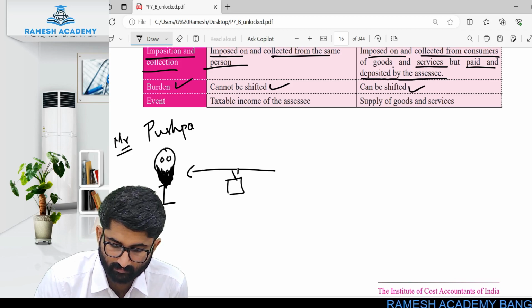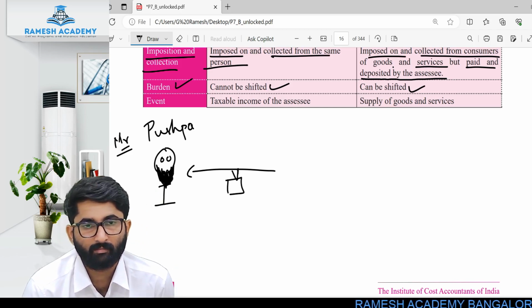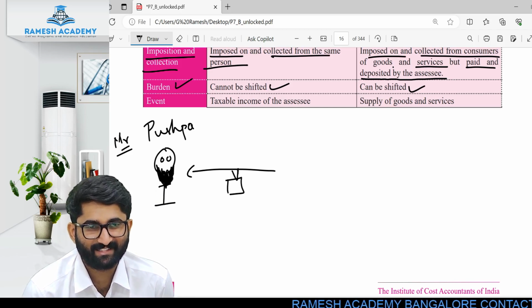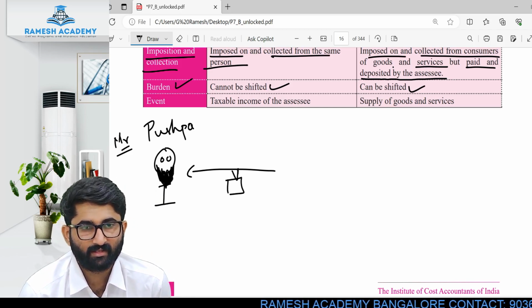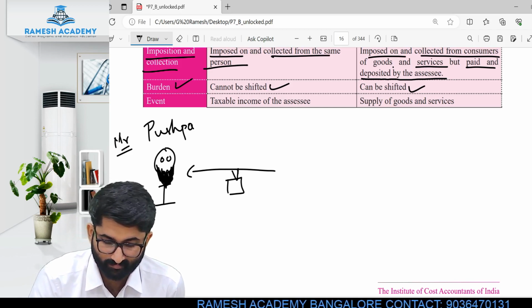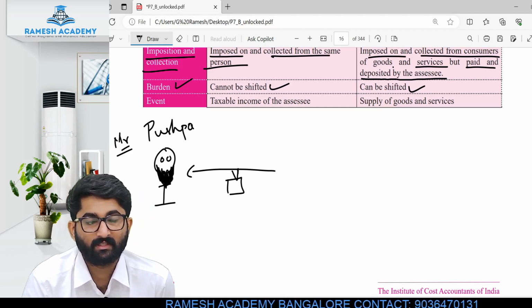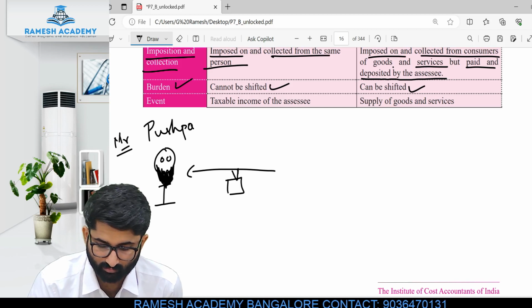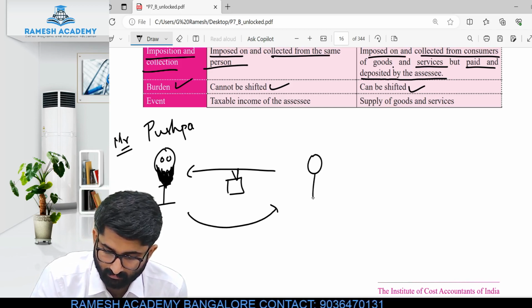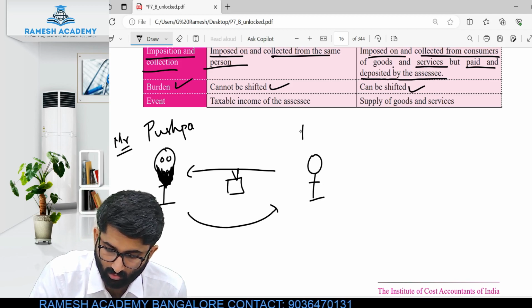Example, a TV made up of sandalwood. Just an example, people. So he purchased a TV which is made up of wood, and he paid to the shopkeeper. The name of the shopkeeper is Rocky.